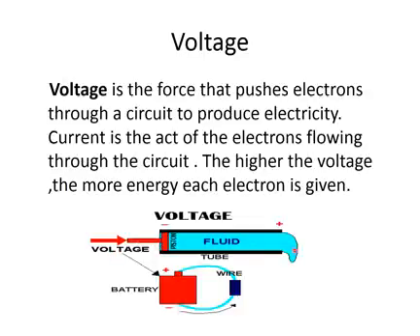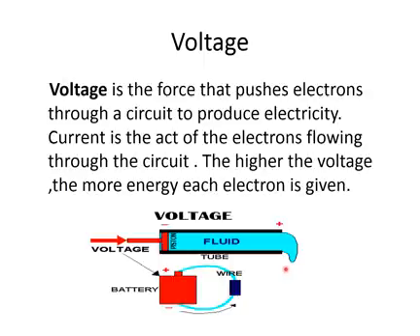In the same way, voltage is basically the push to electrons, just like this piston is pushing the fluid out of it. So the greater the push, the greater the amount of fluid that will come out of this pipe. The same is the case here: the greater the voltage, the greater the current.